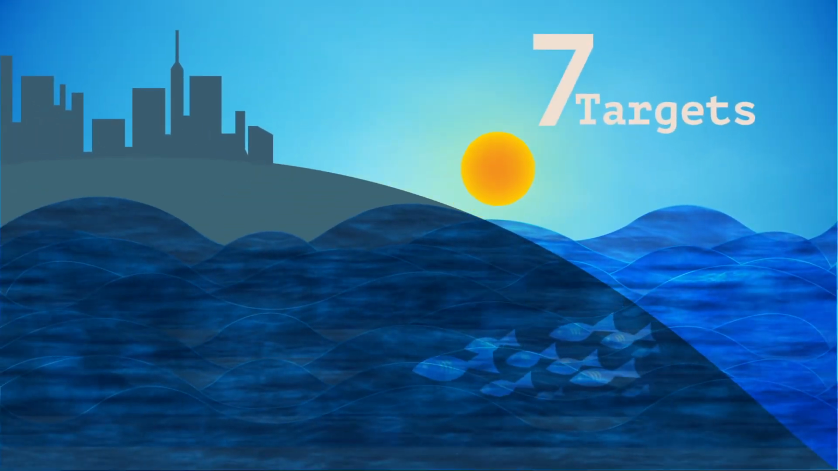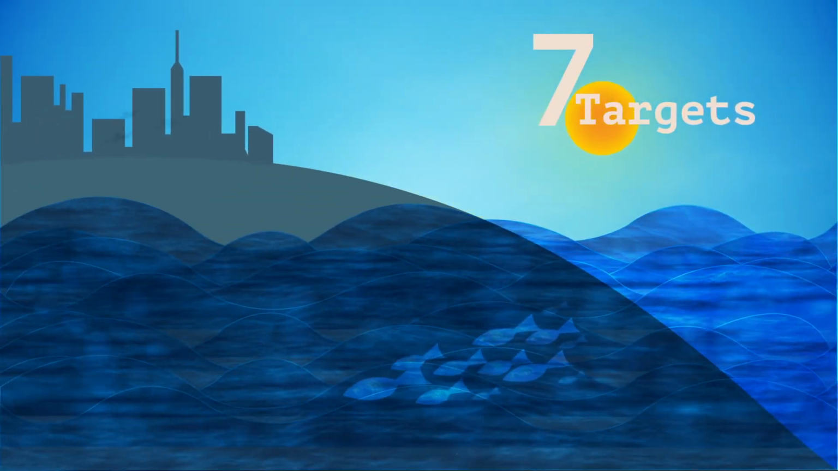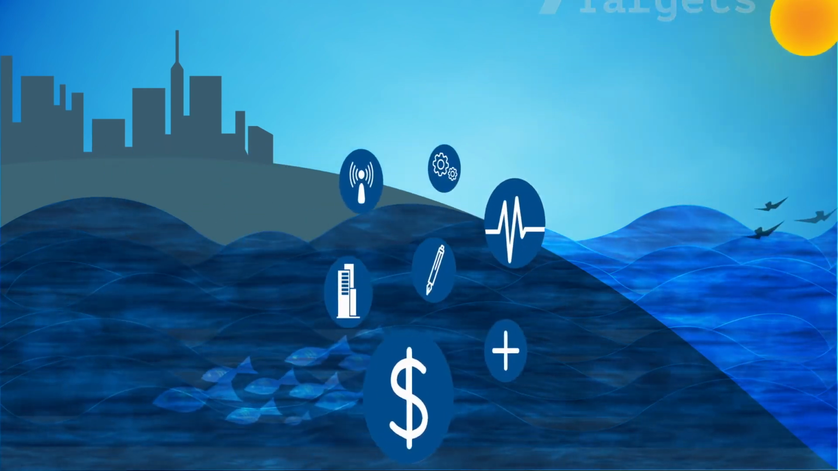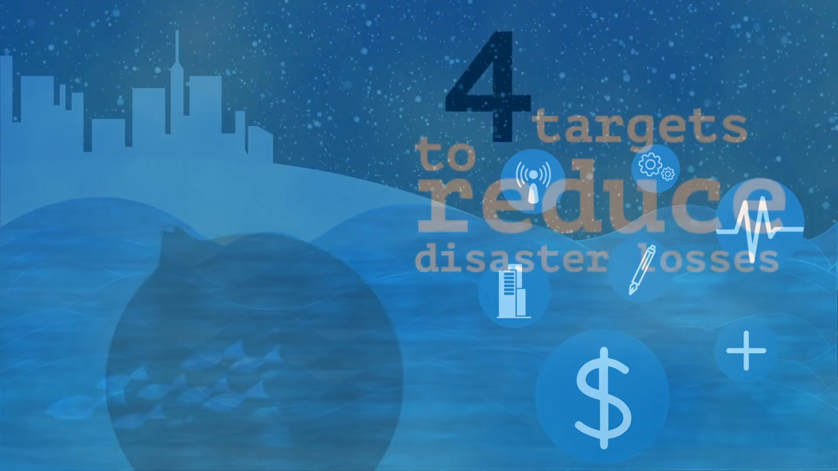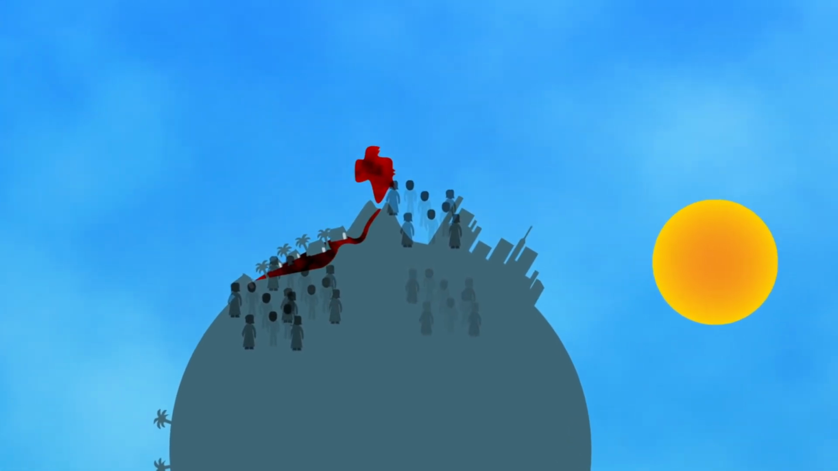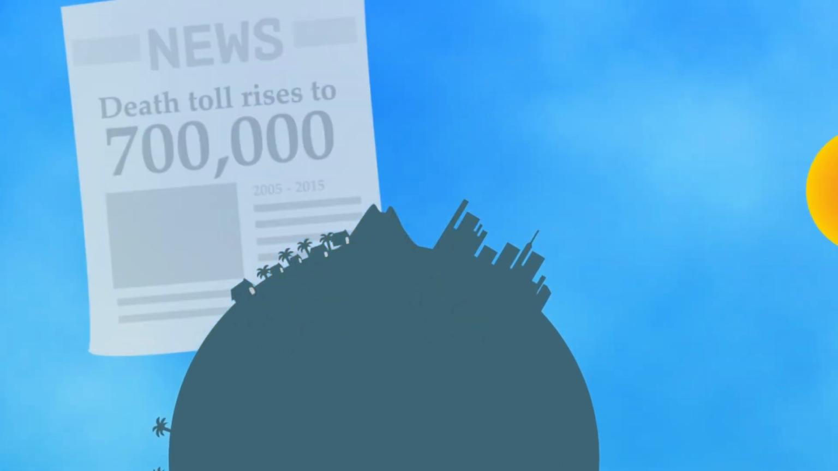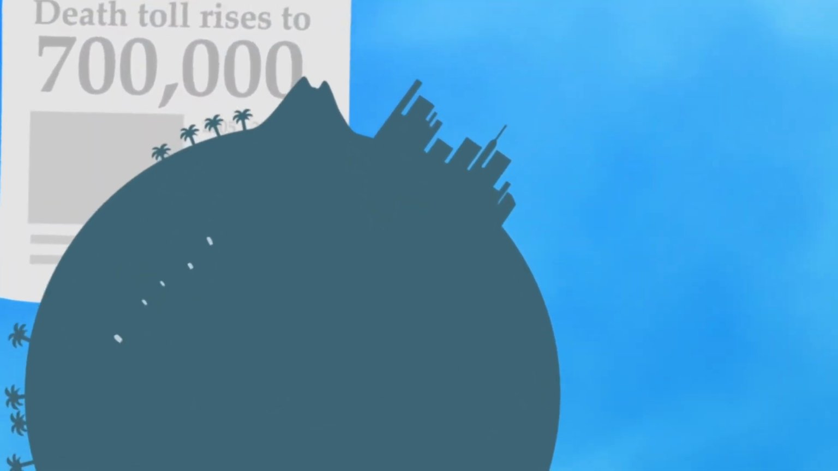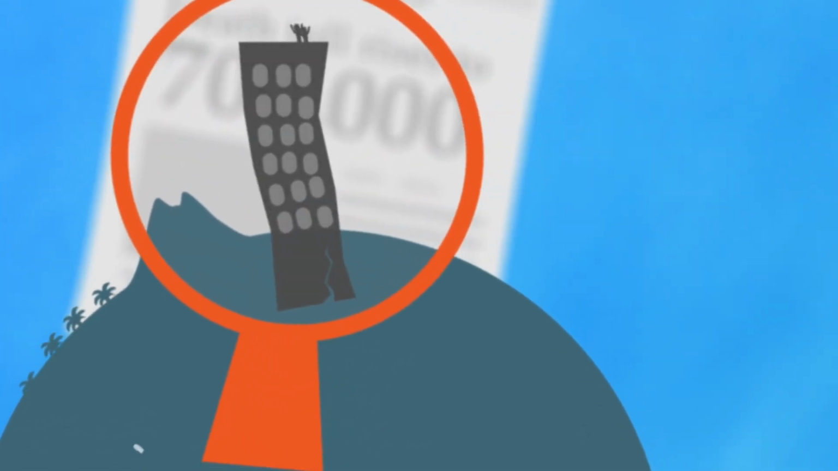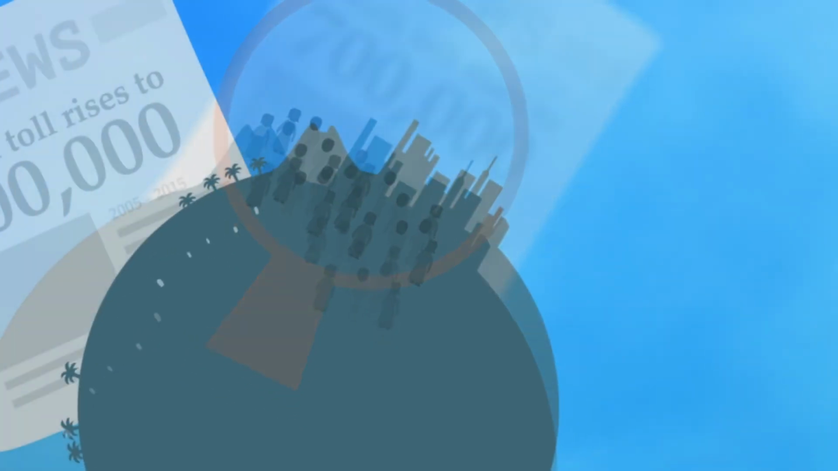The Sendai Framework sets out 7 targets to measure progress in achieving a substantial reduction of disaster risk. Target 1. To substantially reduce global disaster mortality by 2030. Between 2005 and 2015, over 700,000 people around the world lost their lives from disasters.